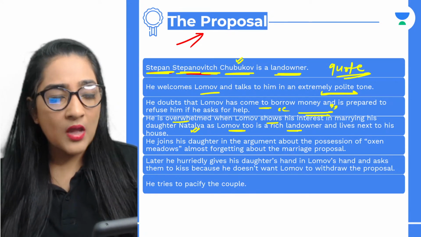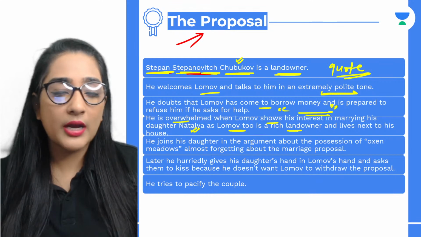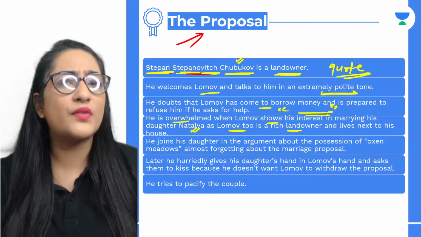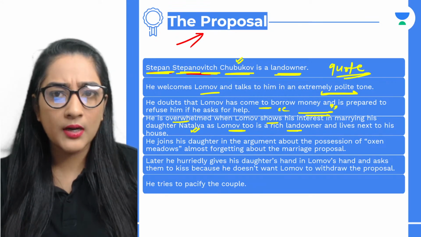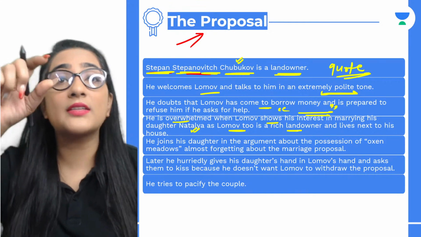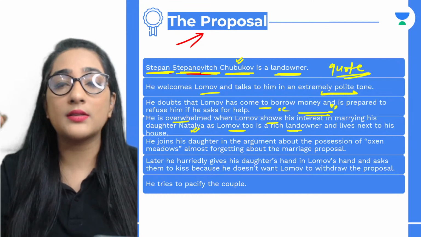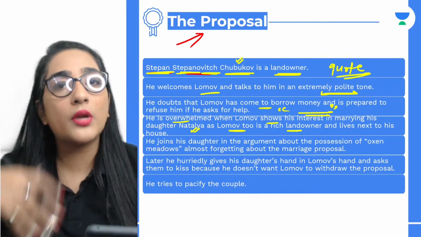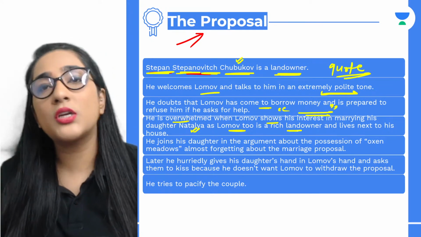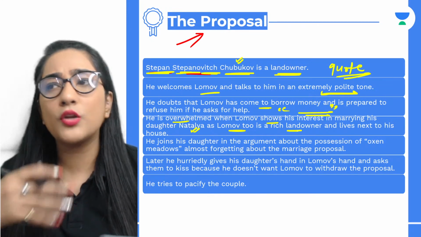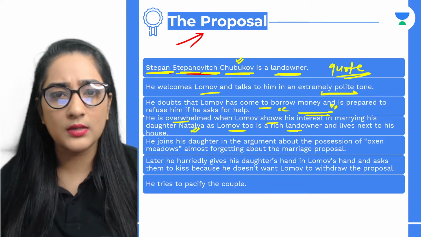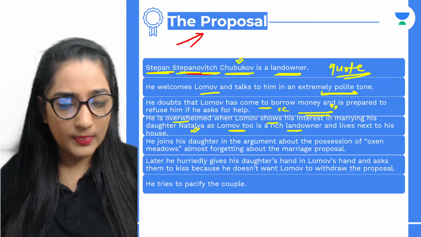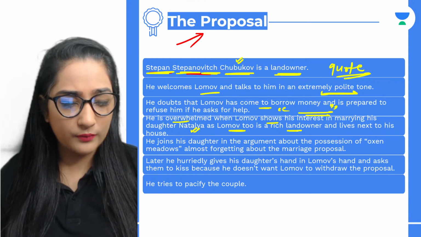Jitalal, whenever you have to write the character sketch, you can use any of the tenses. It depends upon you, unless and until the question involves a particular tense, though it will definitely be including a tense. So accordingly, you can use it. But if you're generally writing a character sketch about someone, you can always use the present tense. You can always do that. All right. Is that clear, everyone?